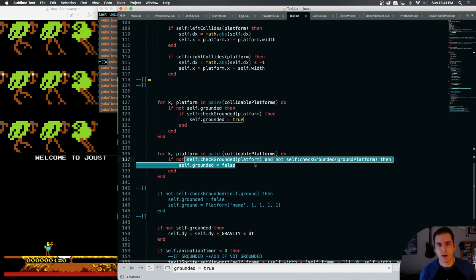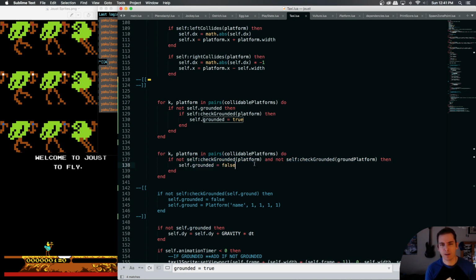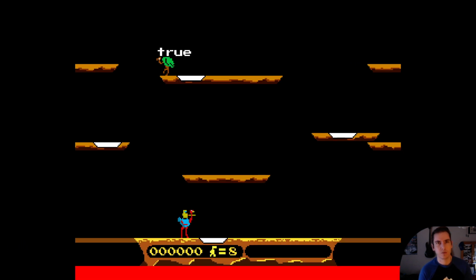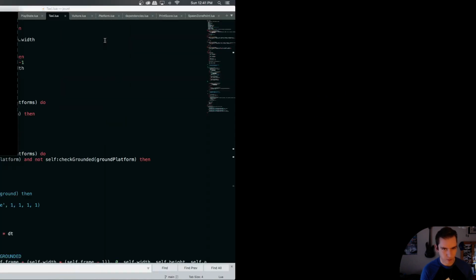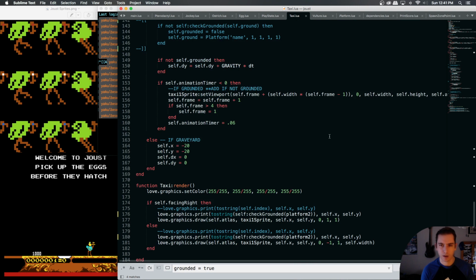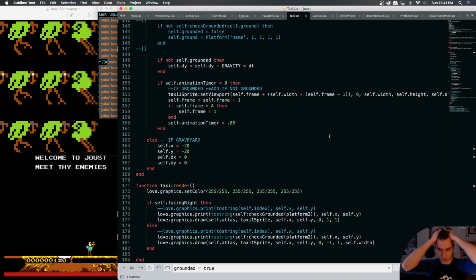Something's busted here. If we're not check grounded with the platform, and we're also not grounded with the ground platform, then grounded is false, but only then. So since check grounded is true up there on that first platform, our grounded Boolean should become true, but it's not.